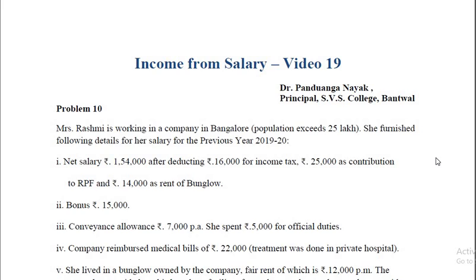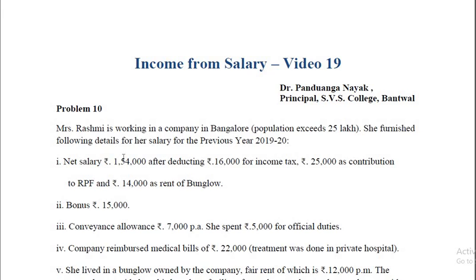Mrs. Rashmi is working in a company in Bangalore. Population exceeds 25 lakh. When population is given, it means there is a possibility of house or accommodation being owned by the employer. If the accommodation is owned by the employer, population comes into picture for the valuation of accommodation. She furnished following details for her salary for the previous year 2019-20.